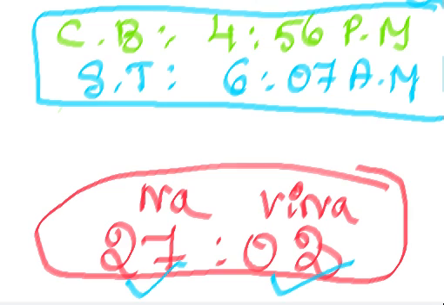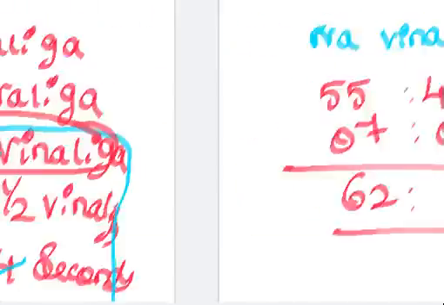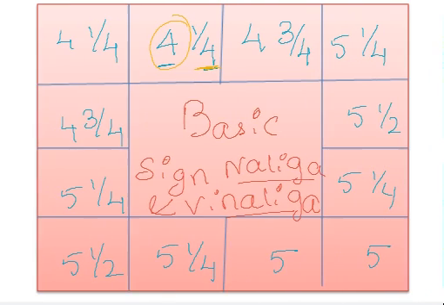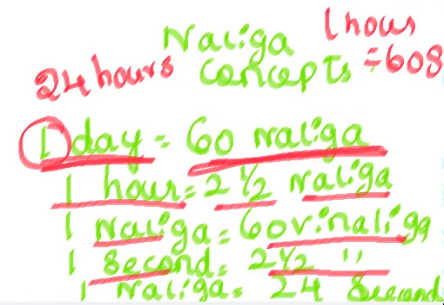After we calculated the Naliga and Vinaliga, we can easily plot the chart for that particular child with ascendant and which planet, which pada, where it will be located, everything. That I am going to teach you in part 2 of this lesson 5 class. Okay. Come, we will see a recap of this class. As I told you, this is the basic Naliga and Vinaliga. This part is a Naliga and this part is a Vinaliga. Okay, this you have to remember. So Naliga concepts I told you.